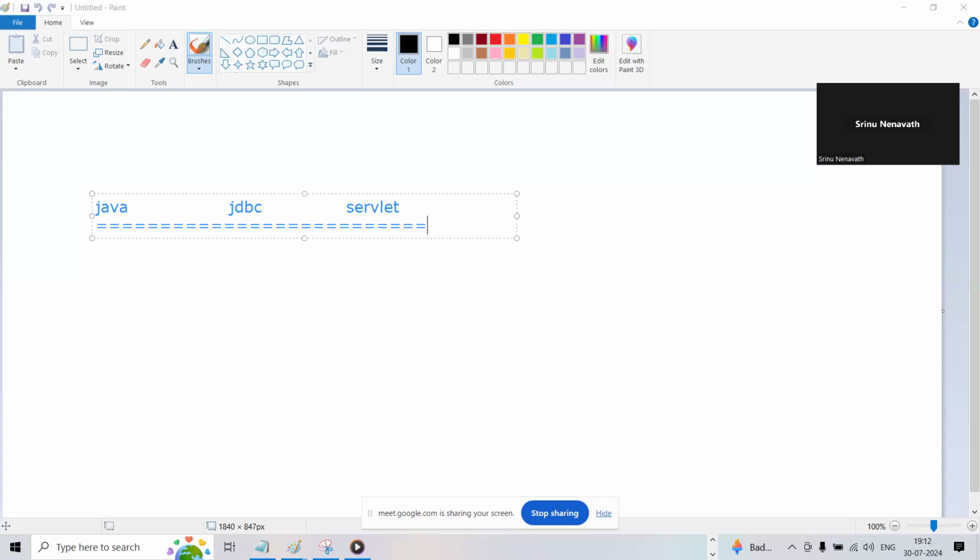So can you talk about at least 3 points for all three? Servlet, I don't know. Servlet you don't know? Okay.